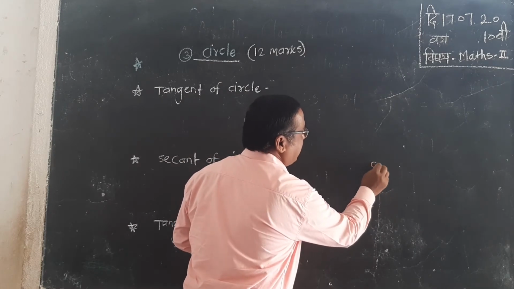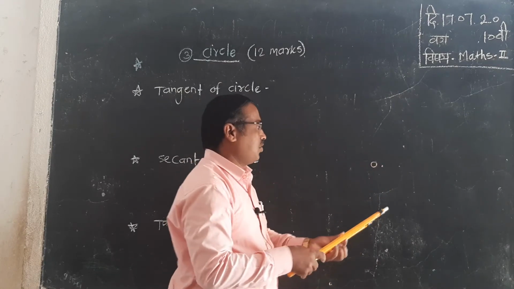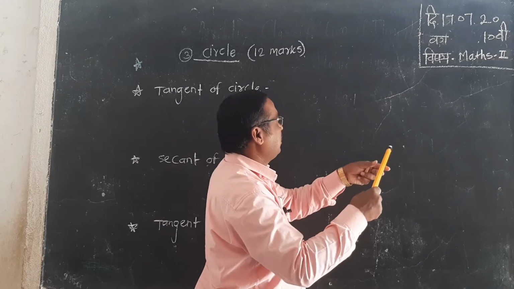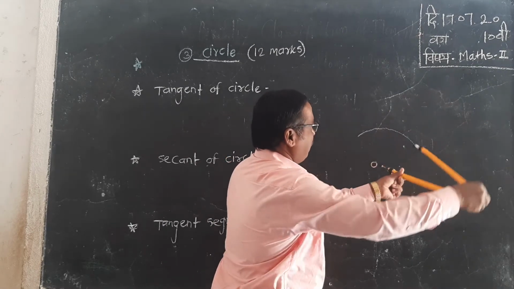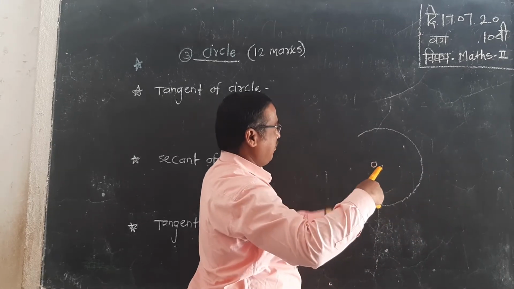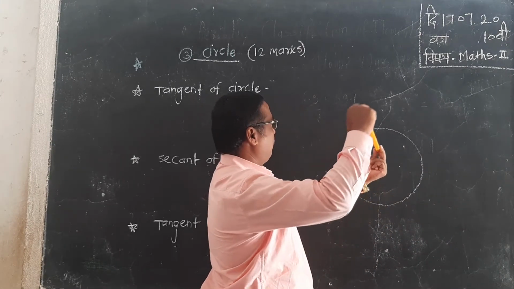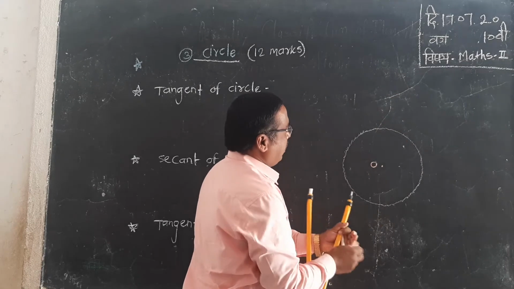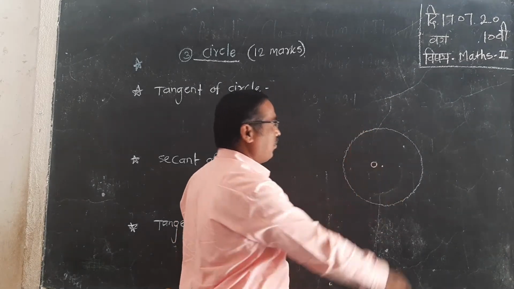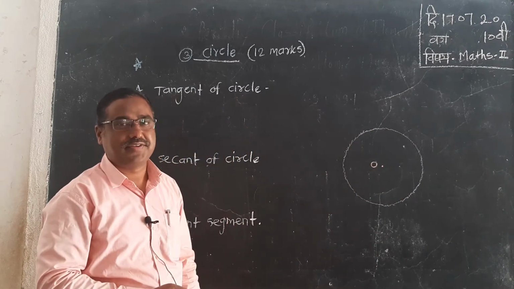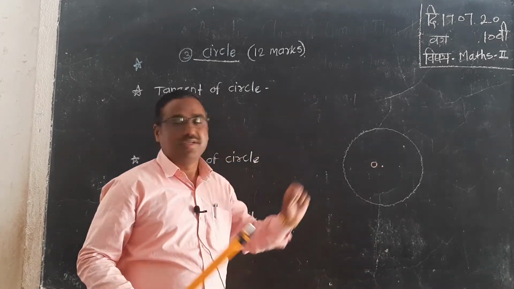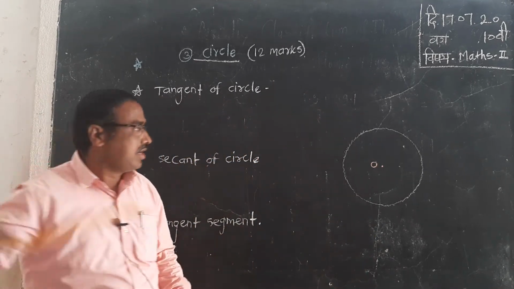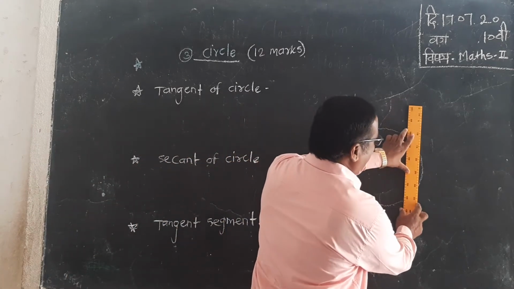This is the center of the circle, O. To draw a circle with a definite radius, in a circle with center O, to draw a tangent, a straight line passing the circle touches it in only one point.